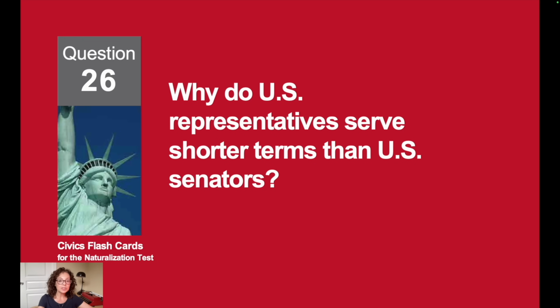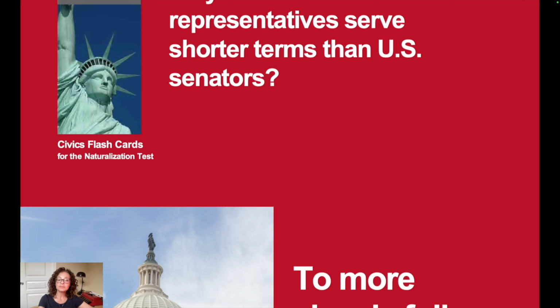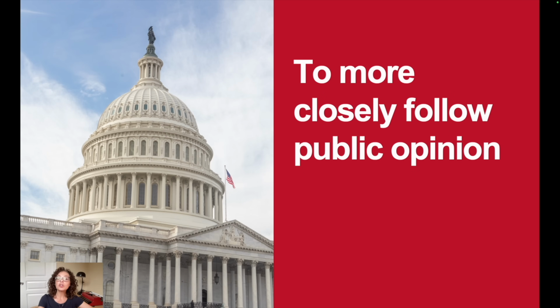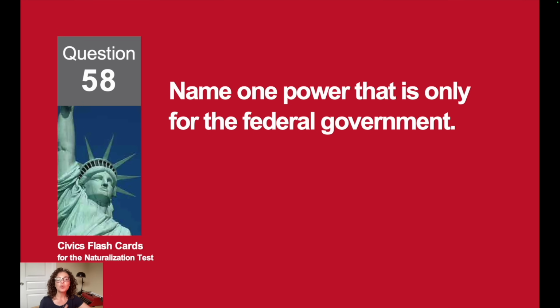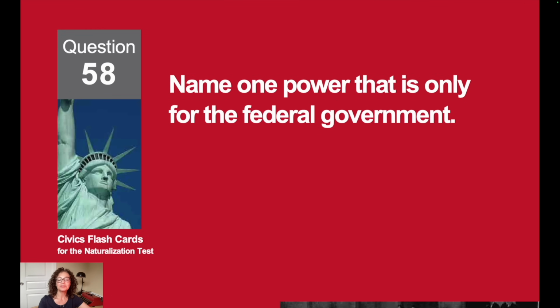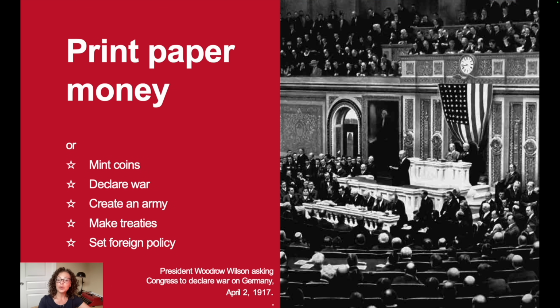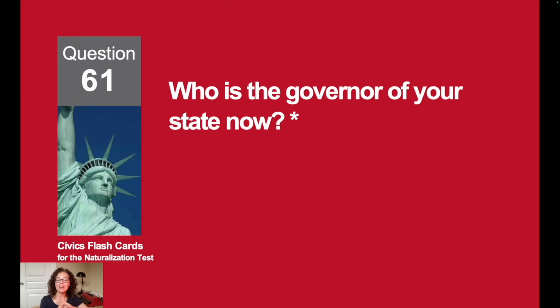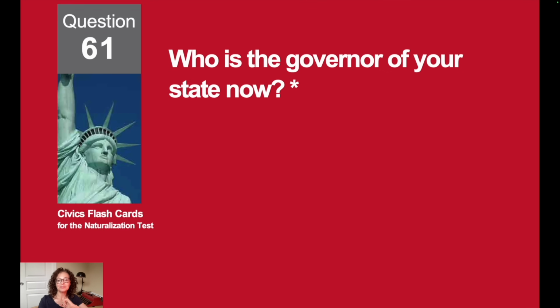Why do U.S. representatives serve shorter terms than U.S. senators? To more closely follow public opinion. Name one power that is only for the federal government. To print paper money.